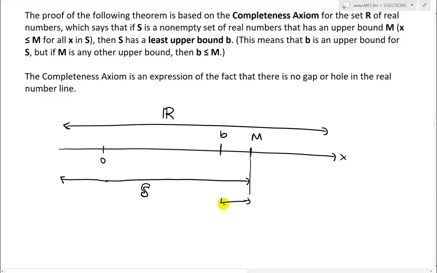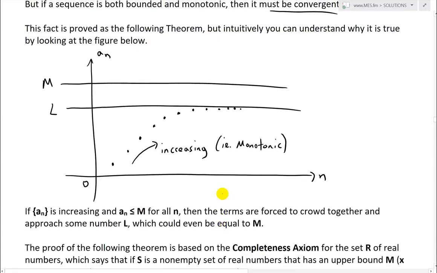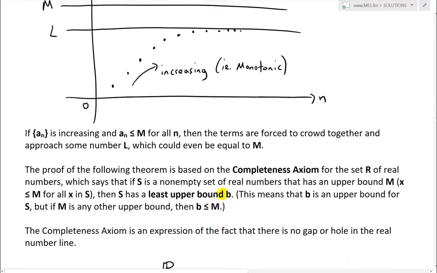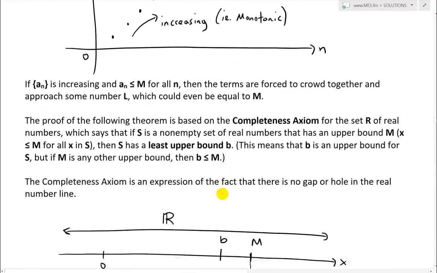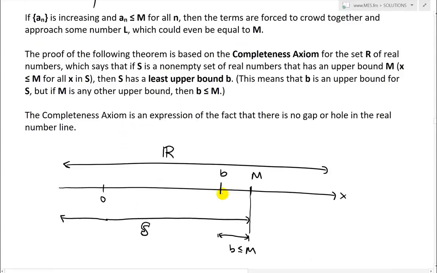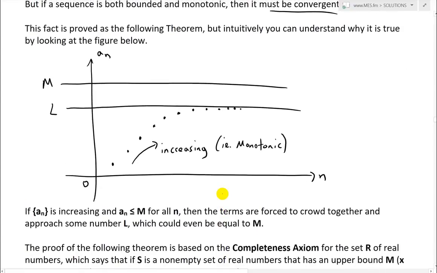This is basically all it's saying, that B is always going to be less than or equal to M. Essentially this is the same thing as this one, so this B could be viewed as L, the upper bound or the limit. But if another upper bound exists that is not the limit, then it's obviously going to be greater than the least upper bound there.